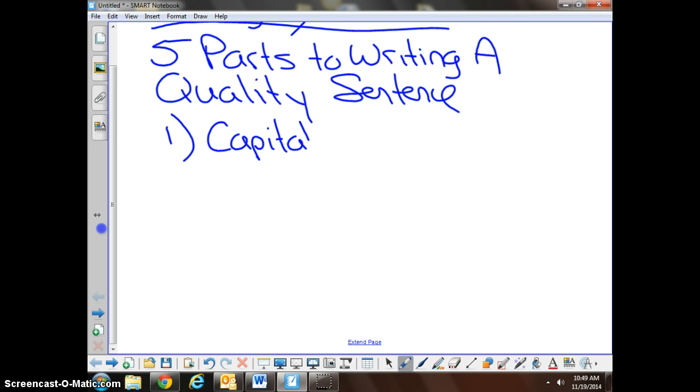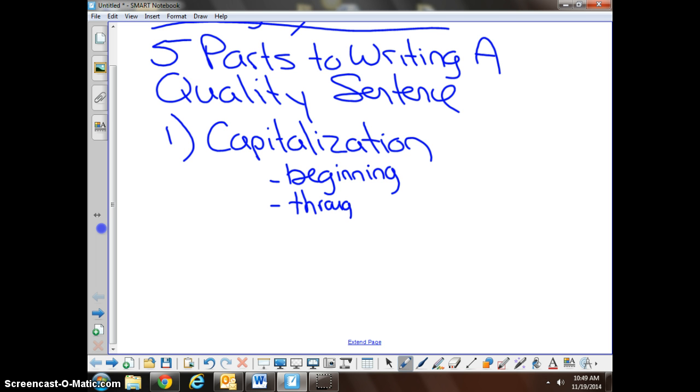I believe this is the easiest one, in the fact that the beginning of every sentence must have a capital letter. Now, there's a couple other parts that we must talk about with capitalization. It's not just the beginning of the sentence that needs to be capitalized. You must also capitalize correctly throughout the sentence. Okay, so the beginning must be capitalized correctly with a capital letter, but throughout the sentence, you can't just throw in a capital letter whenever you feel like it. You have to capitalize correctly. So throughout the sentence, we're also going to look for correct capitalization.